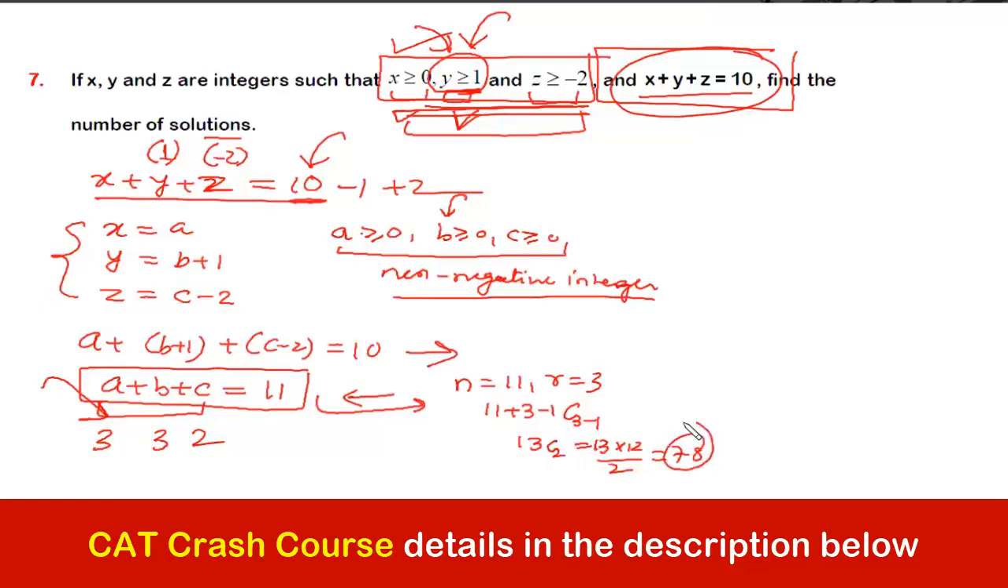So can you see the manipulation, guys? We are bringing the question to the basic question. For this or for that, we are doing the manipulation so that each variable's minimum value should be 0. That is what we are doing. I hope I'm clear.